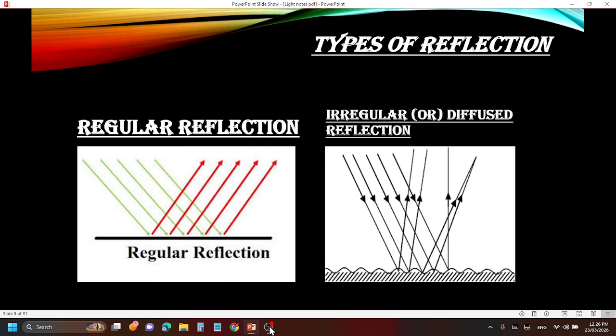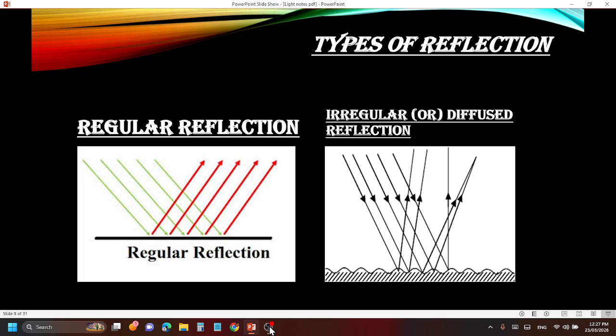If I take a diagram, see regular reflection: an incident ray, which is gray in color, is coming, hitting here, and the red lines are the reflected rays which are going, and you can see that the rays are parallel to each other. But in the irregular reflection, there are hindrances or irregularities on the surface.